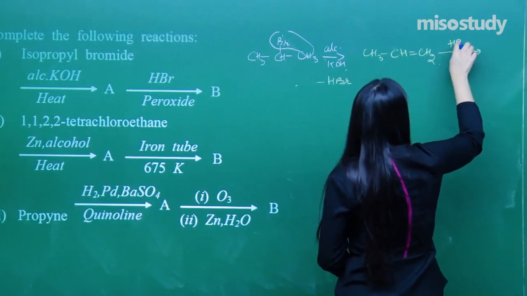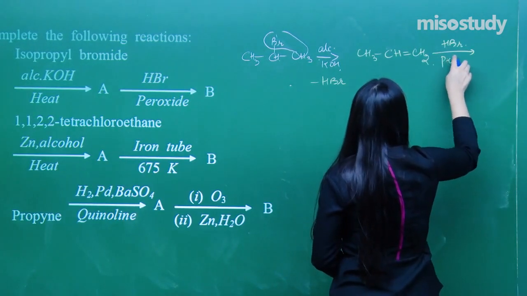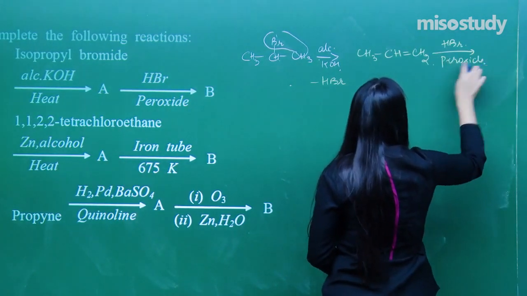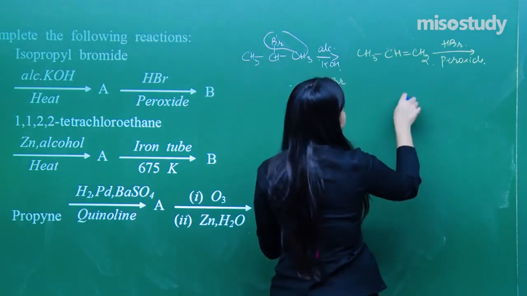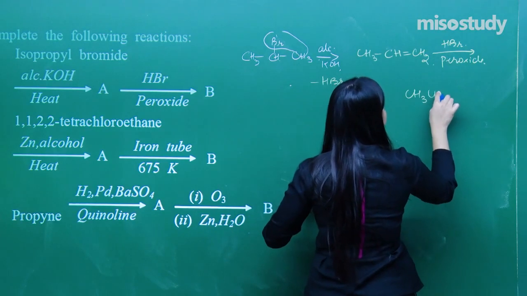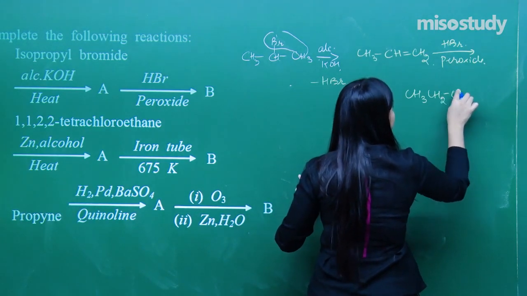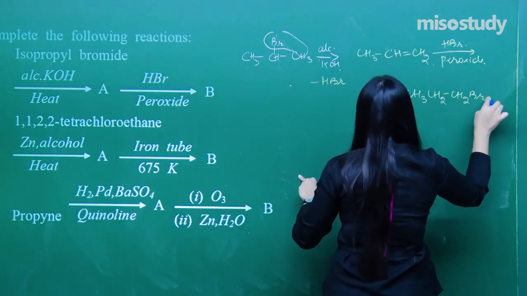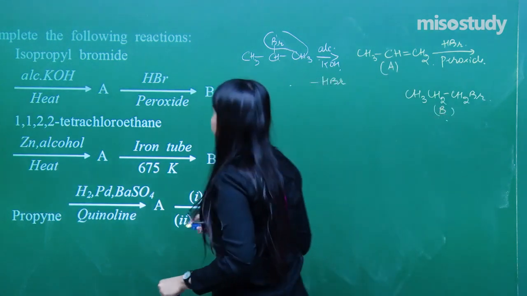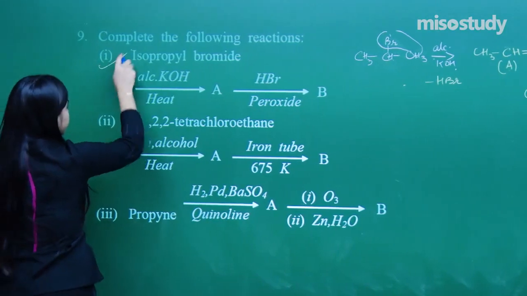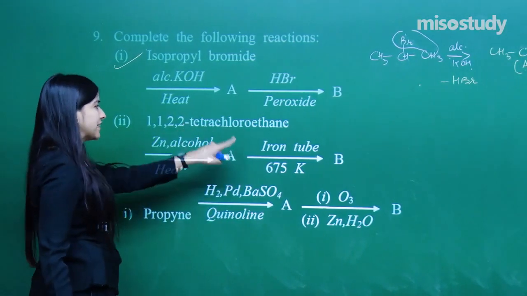CH3-CH=CH2, right? Next, HBr, anti-Markovnikov, because I am using peroxide. So it will be the terminal one on which the bromine gets attached. I get this, CH3CH2CH2Br. That's it. That is the answer. So that is A and that is my B. Clear? First one done.